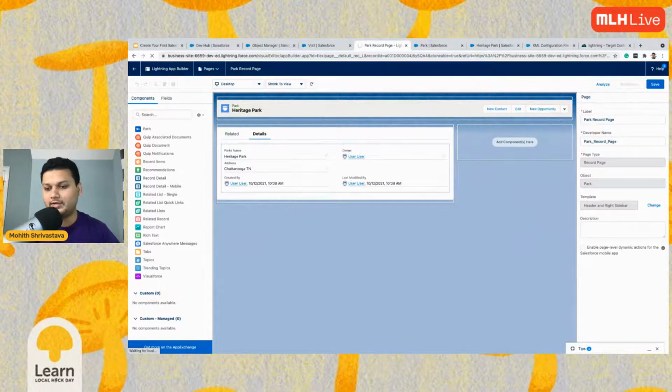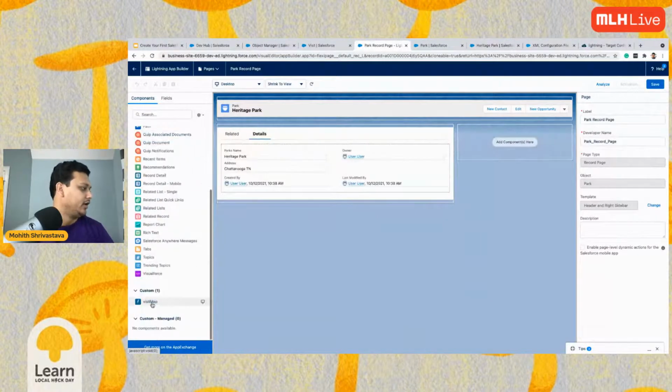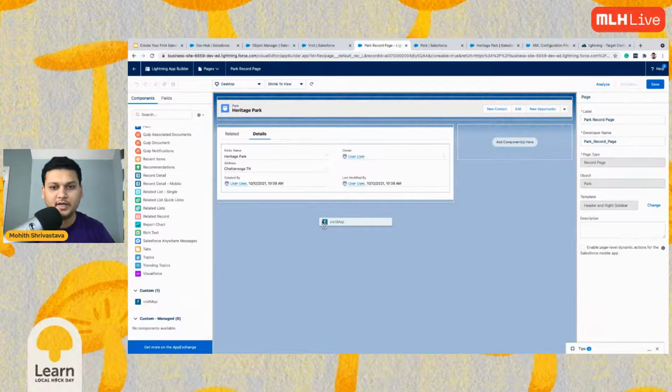Stack Overflow for the rescue. There you go. Stack Exchange is where you can go for Salesforce related queries as well. So we go here, visit map. This is the component. Now you see this component that we just built appears here.